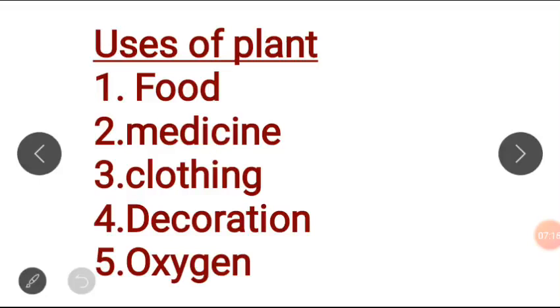That is why it is always recommended that we should always make use of planting.